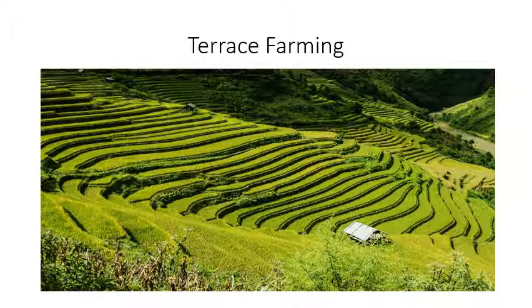Now this is terrace farming. You can see on the hill slopes they have cut out these steps, right? On the hill slopes they have cut out these steps. So what happens when water flows down with soil, the soil gets stored on the next step, right? This way they can avoid the soil erosion.